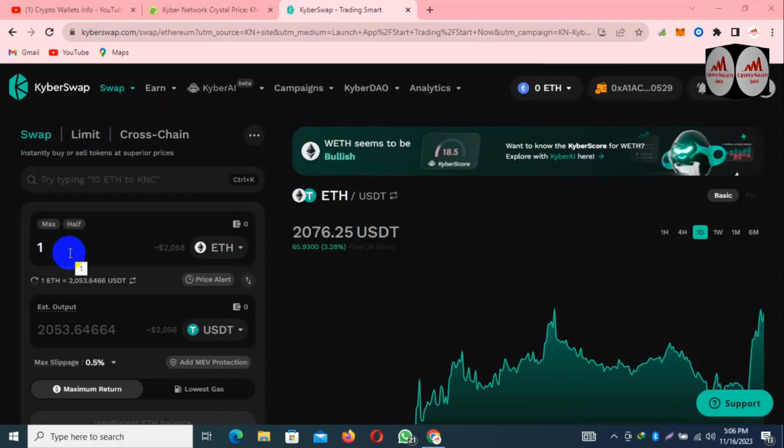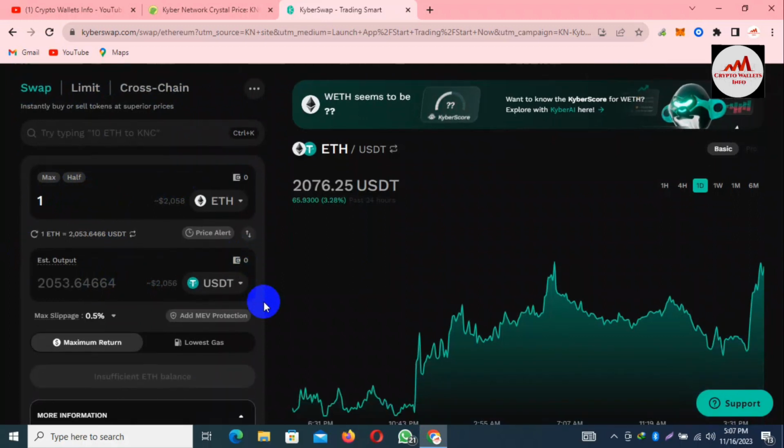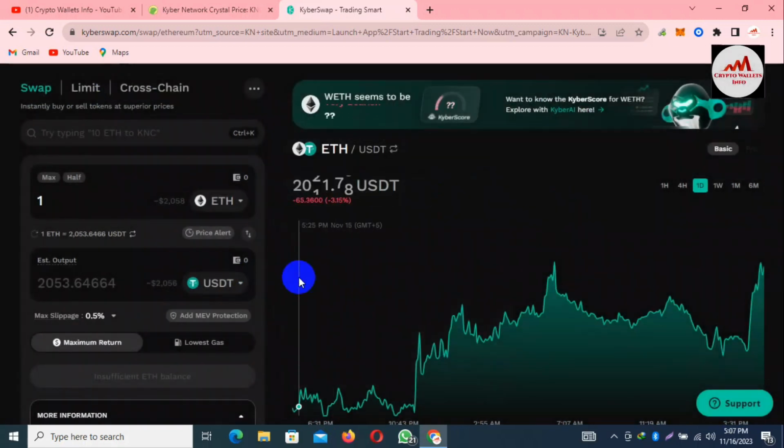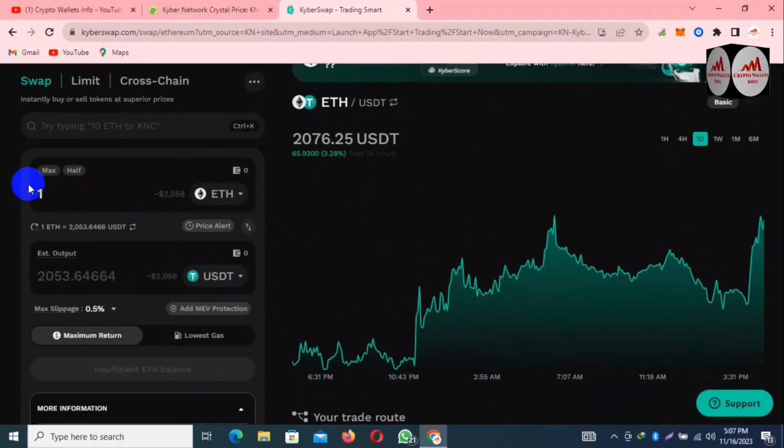Let's suppose you want to swap your Ethereum. Let's suppose you have one Ethereum in your wallet. You want to exchange or swap it for USDT, or you can also use another coin which is listed in this portion. I have selected USDT, and if you pay one Ethereum, you will get 2053 dollars of USDT in your wallet.